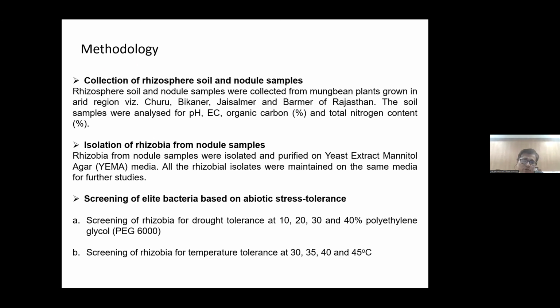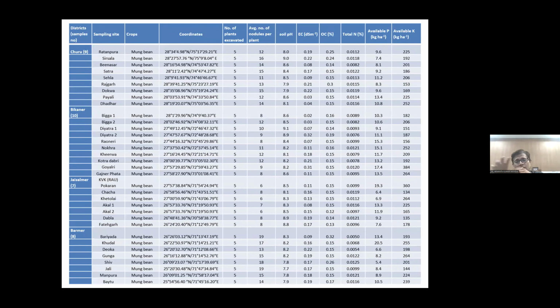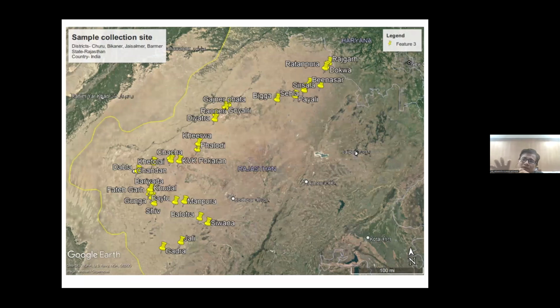So haplocalcid arid soil type, where carbonate-based salts are there, and mostly in 4 districts: Churu, Bikaner, Jaisalmer, and Barmer. We have selected 34 sites. These are our collection sites. It is a larger area, around 500 miles, desert region, arid soil, covering 4 districts, Churu, Bikaner, Jaisalmer, and Barmer.